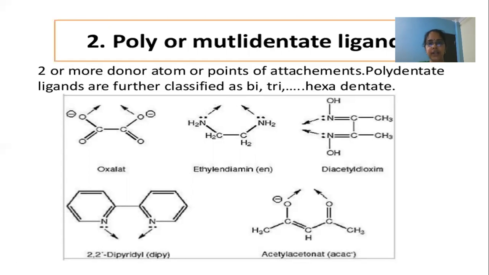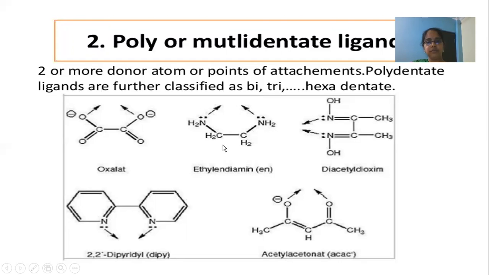Whereas in the case of multidentate ligands, the donor atoms which are present may or may not all attach to the central metal. The ligands containing two or more points of attachment, or donor atoms, are called polydentate ligands or multidentate ligands. They are again classified as bi, tri, tetra, penta, hexa, and so on, based on the number of donor atoms.